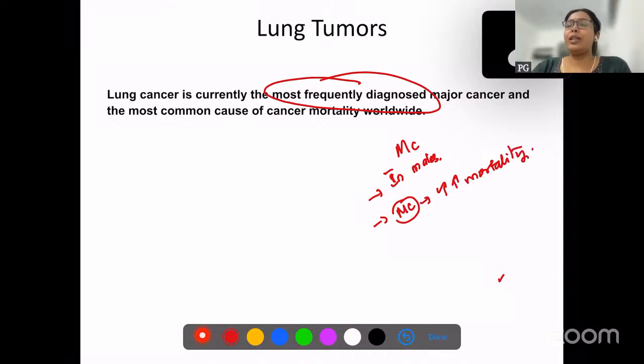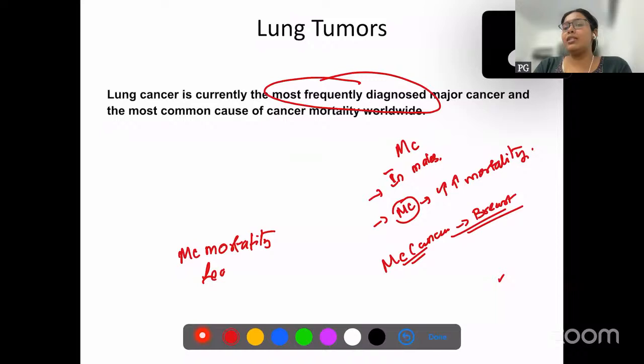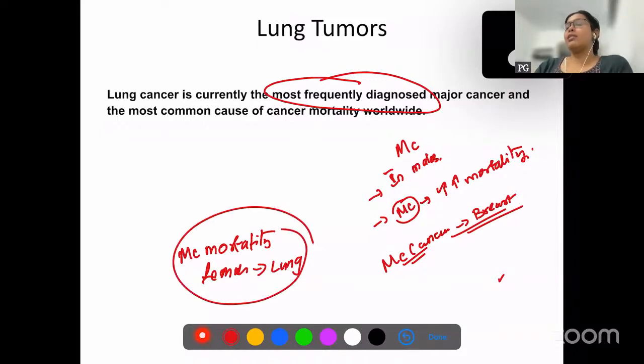However, in females, the most common cancer all over the world is breast cancer. But interestingly, the most common cause of mortality associated with any cancer in females is also lung cancer, because breast cancer has a good amount of screening programs as well as good therapeutic options. This makes breast cancer treatable, whereas lung cancer has a high rate of mortality. This is something which you have to remember.